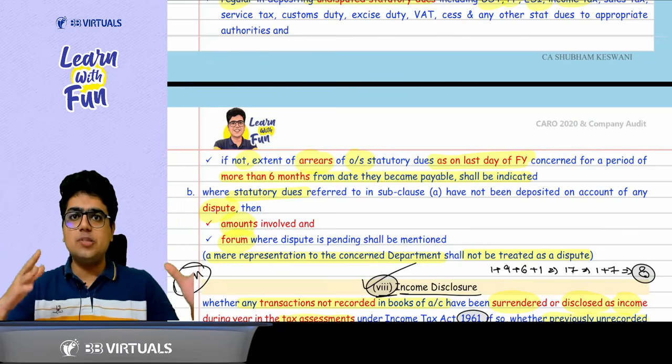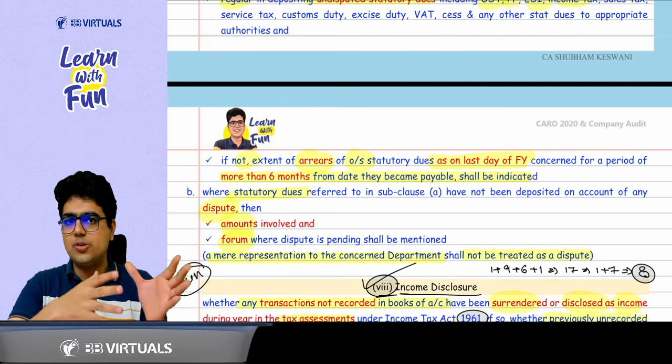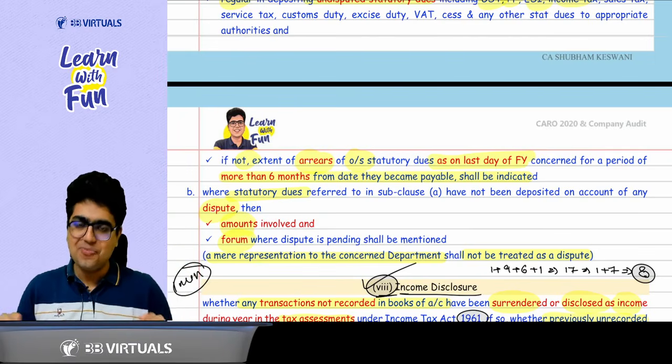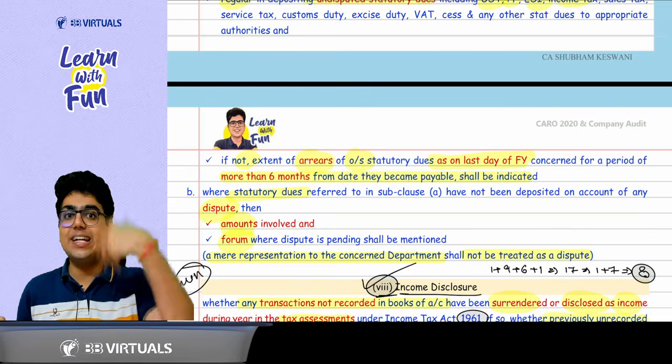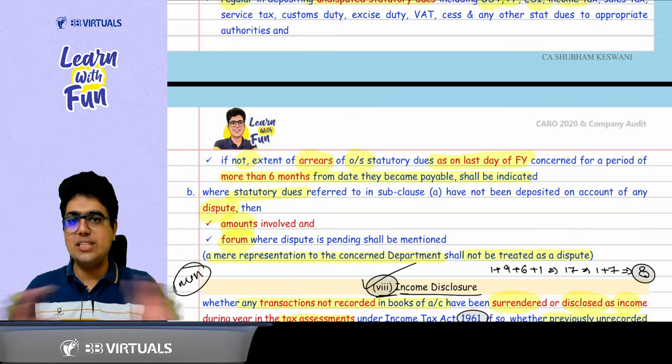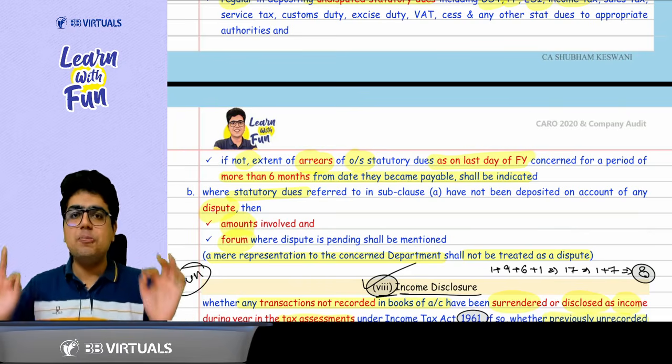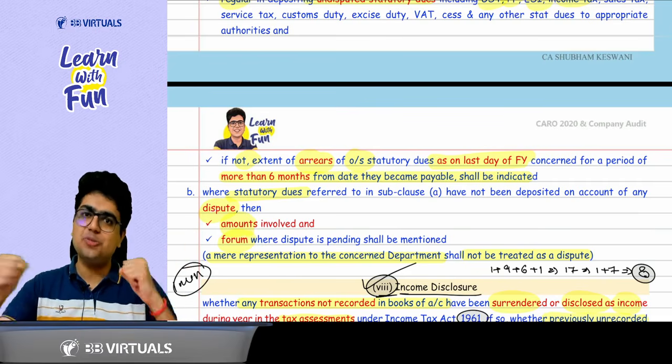In case of dispute, just mention the forum where the dispute is pending and the amount of dispute. Got it? Yes, sir. Achha, if I am just making a representation to the department for a show cause notice, it is not a dispute. Dispute means there should be an appeal going on. There should be a fight going on.